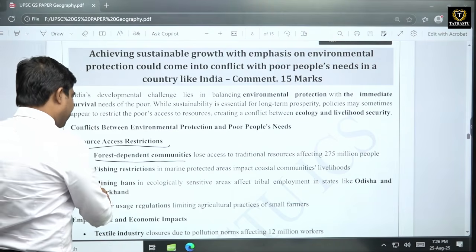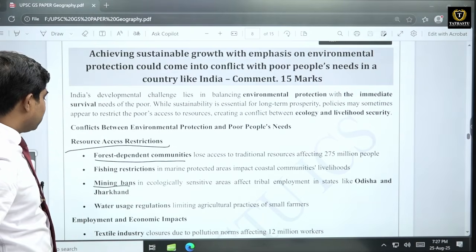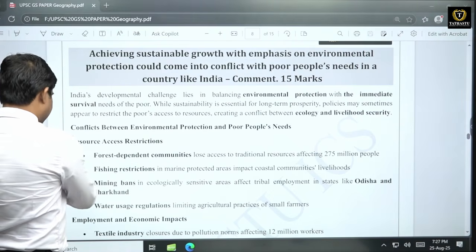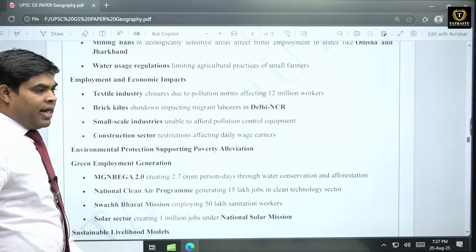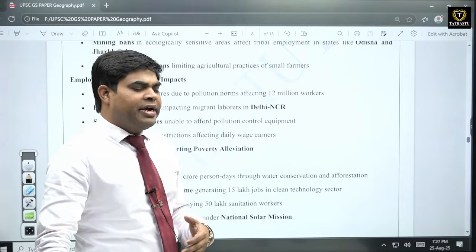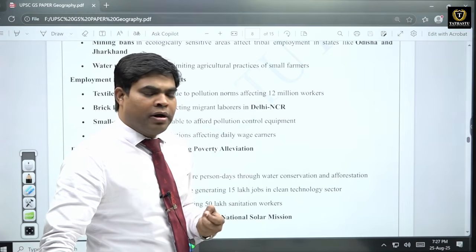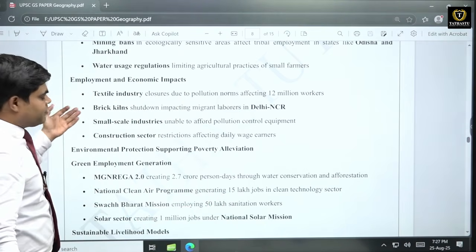If we ban mining also, then this will also affect these individuals in the form of labor or employment. Then on the other hand, suppose India also imposes some kind of ban, like a ban on water pollution.